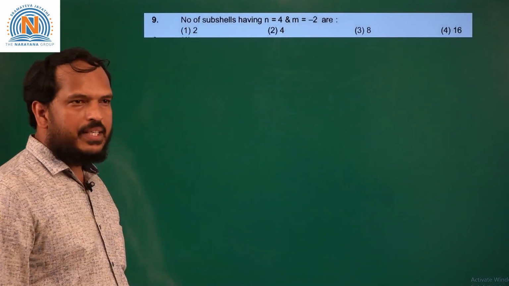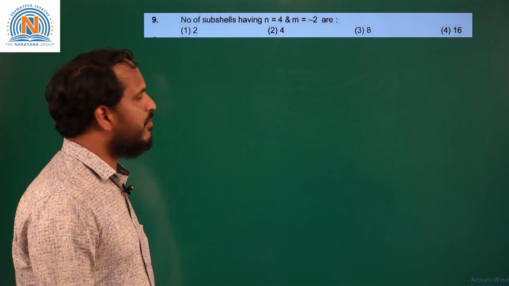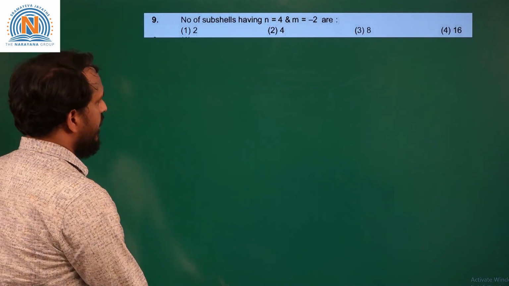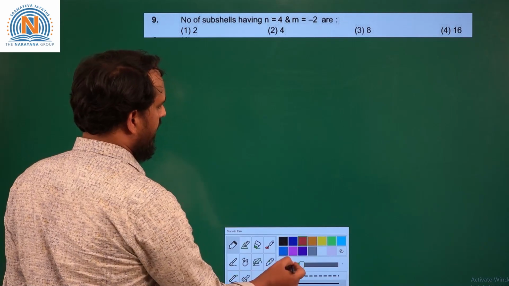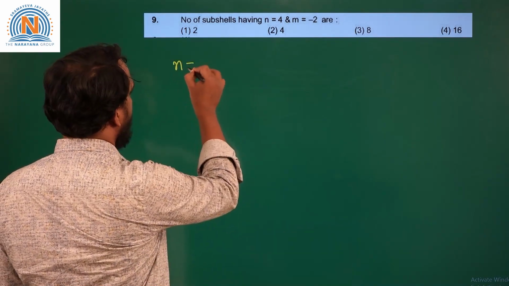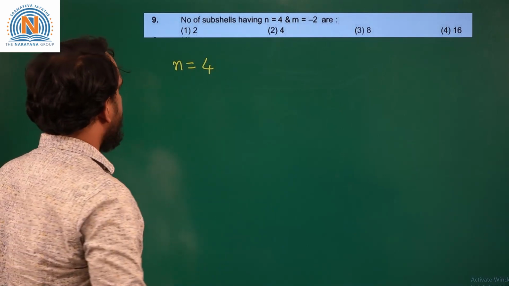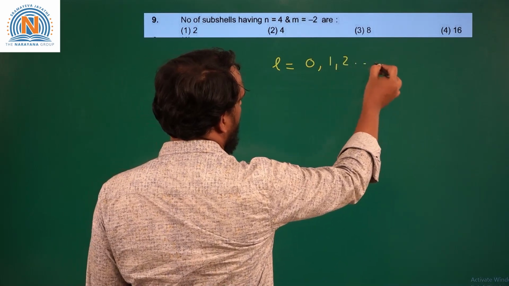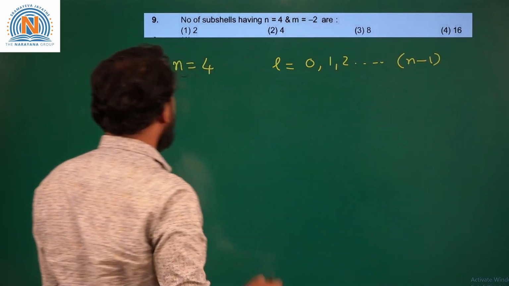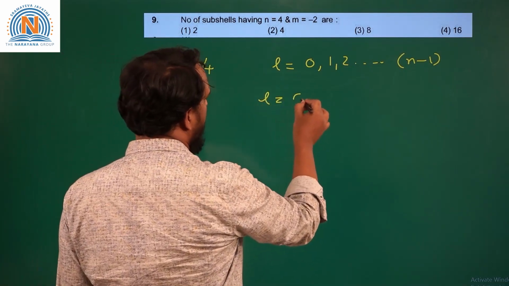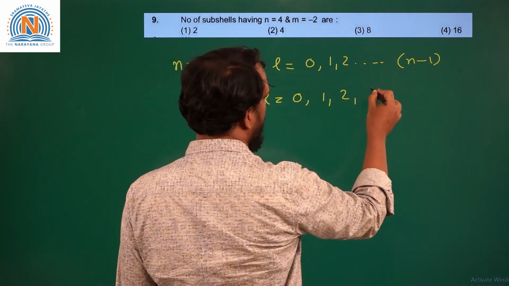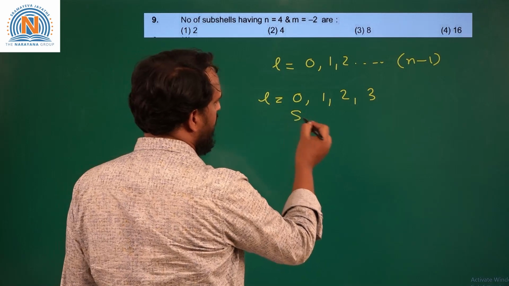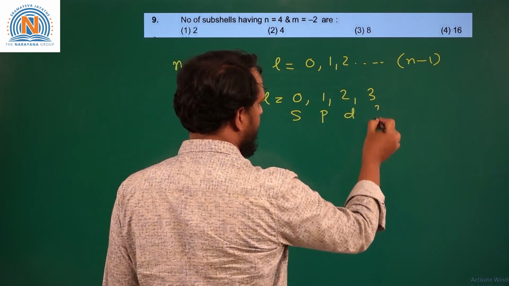So, this question is based on atomic structure. Here it is asked number of subshells having n is equal to 4 and m is equal to minus 2. So, if we take the n value 4, for any n value given, L values possible are 0, 1, 2 up to n minus 1. If n is equal to 4, L values 0, 1, 2, 3 are possible. L 0 means it is S subshell, this is P subshell, this is D subshell and this is F subshell.